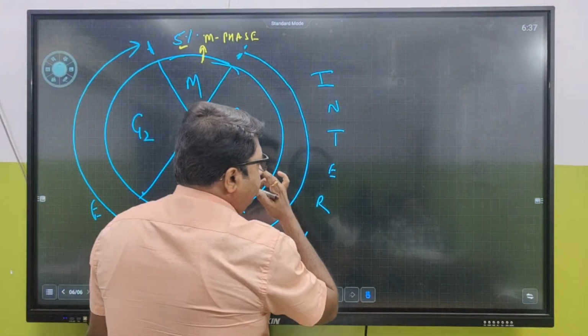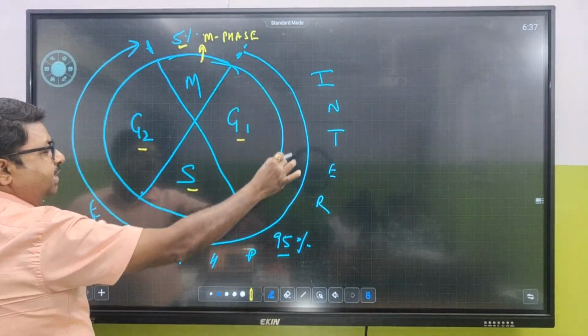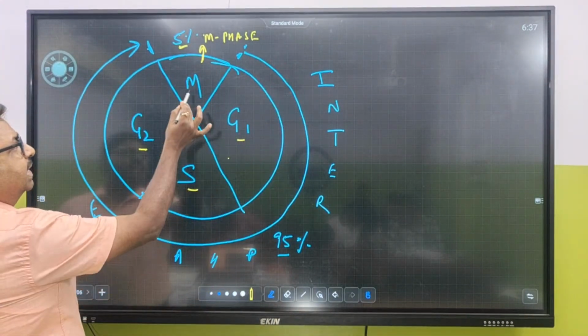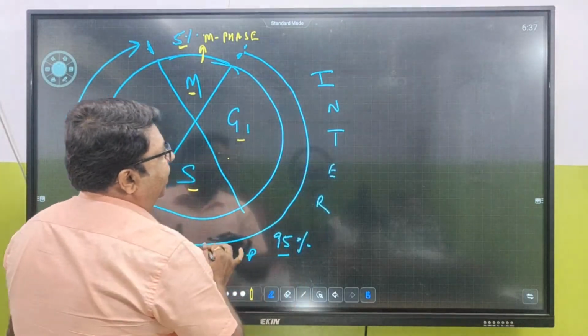What is being given in your book is G1, S, and G2. These three together are called interphase, and this is M phase. So what is interphase?